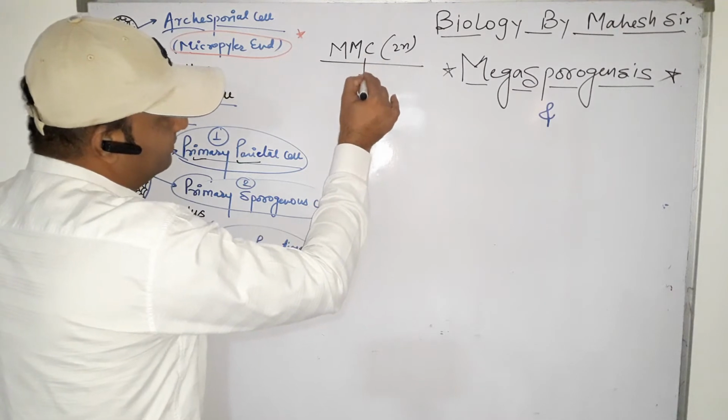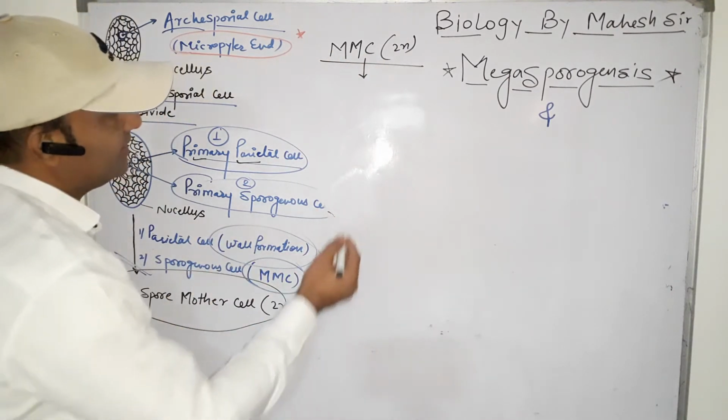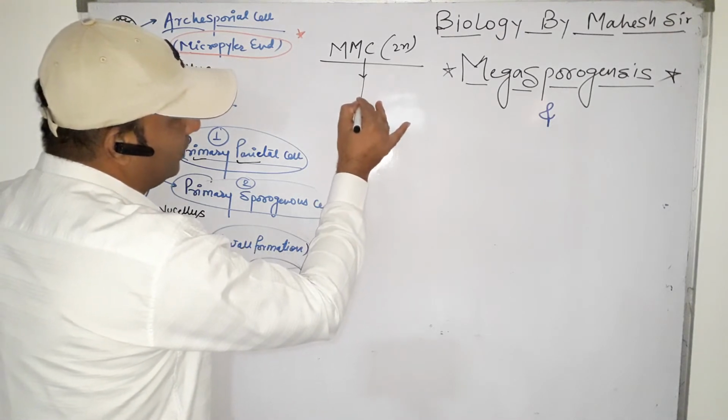Among these cells, one cell contains dense cytoplasm, increases its size and then undergoes meiotic division.